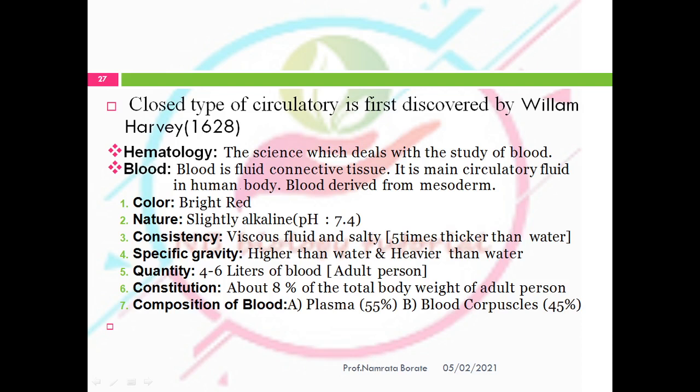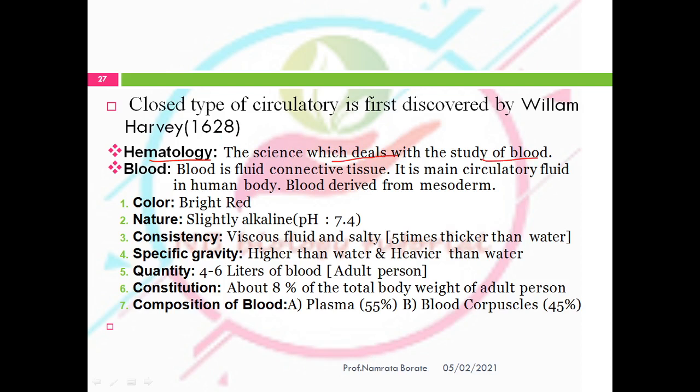So, we are going to continue with the most important part of this topic, the closed type of circulatory system. The closed type of circulatory system was first discovered by William Harvey in 1628.